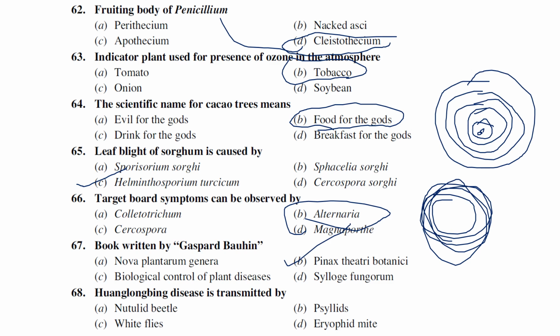Huanglongbing, citrus greening, is transmitted by which of these: Nautilid beetle, psyllids, whiteflies, eriophyid mite. So Huanglongbing is actually caused by a fastidious vascular bacterium, Candidatus Liberibacter asiaticus. Asiaticus represents Asia, Africanus represents Africa, Americanus represents America, Florida and those countries. There are three species currently known, but when it comes to Asia, Candidatus Liberibacter asiaticus is a fastidious vascular bacterium and also an example of a gram-negative phloem-inhabiting bacterium. It is mainly transmitted by an insect vector called the psyllid, Diaphorina citri.